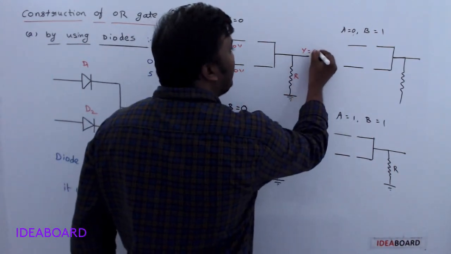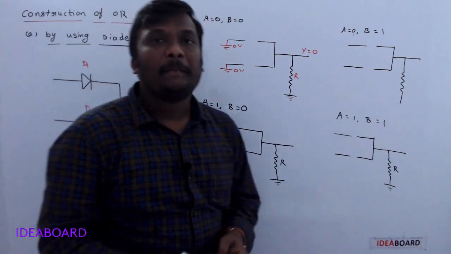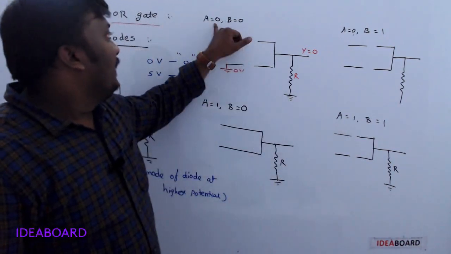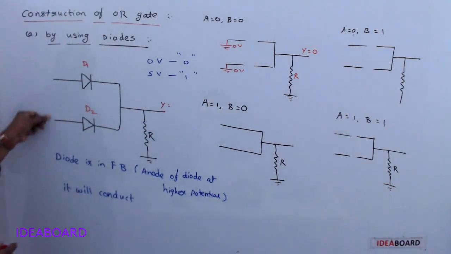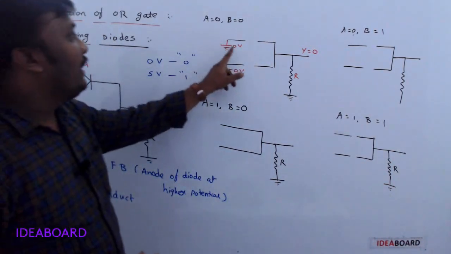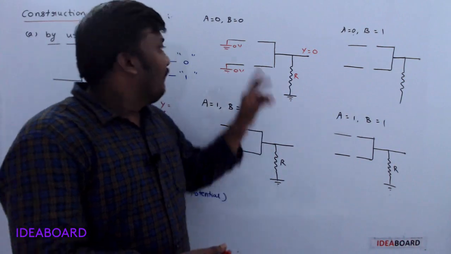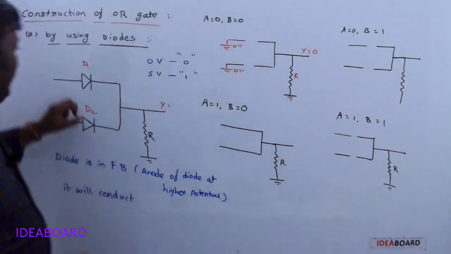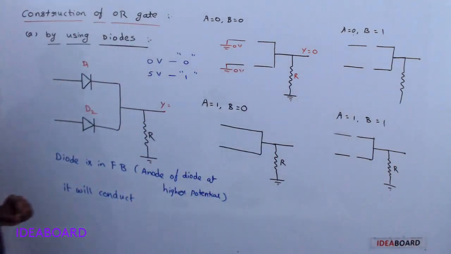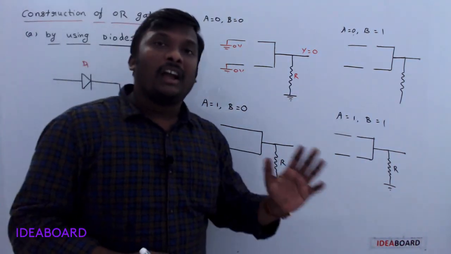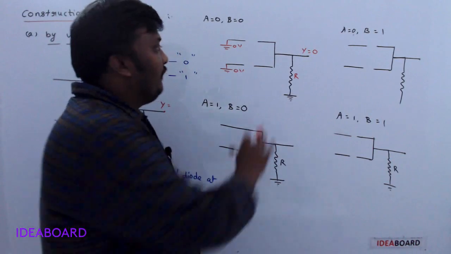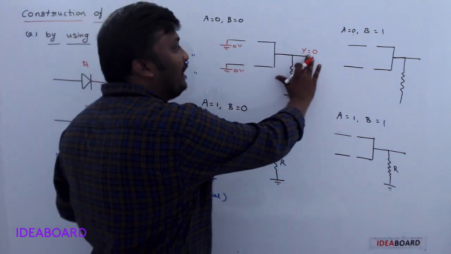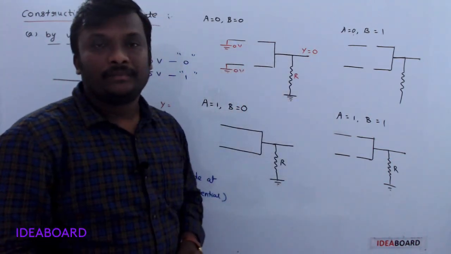So output is 0. Please listen carefully. A is 0, B is 0 means both these terminals are connected to the earthing. When they are connected to the earthing, diodes D1 and D2 are not in forward bias. Means they behave as open paths. Whenever they behave as open paths, we don't get any output.